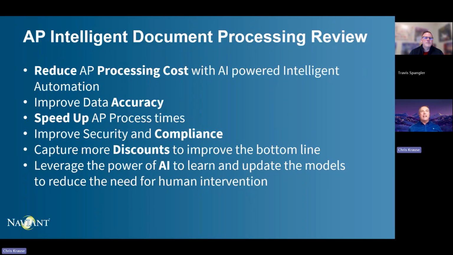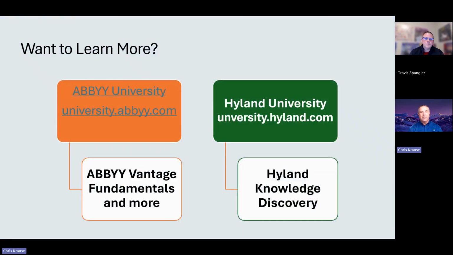So we want to do an AP process with IDP and AI because we want to reduce costs and improve the accuracy of our process and speed up how fast we can get those invoice cycle times down. Improve our security and compliance with that. Get more of those discounts. Because remember, 2% on $1 million is still $20,000 to the bottom line. That's a big win. All by leveraging AI to give us those insights necessary to improve our vendor relationships. So many great reasons, so many amazing tools to drive better AP processes in your organization.